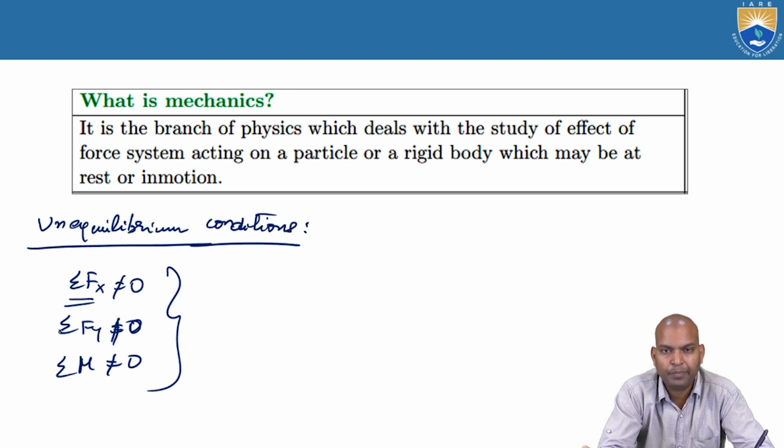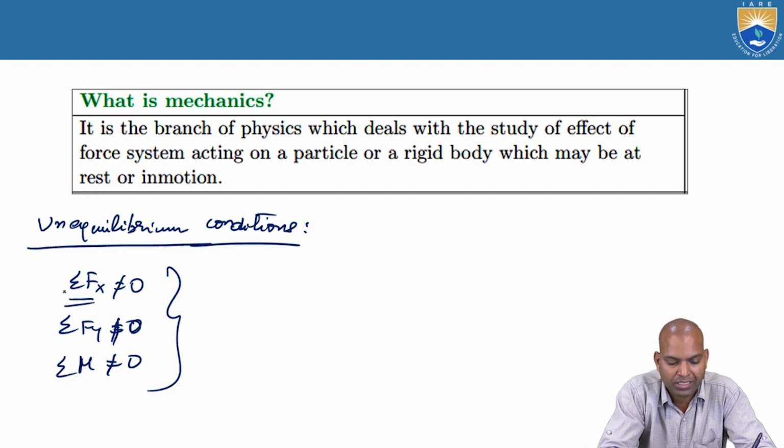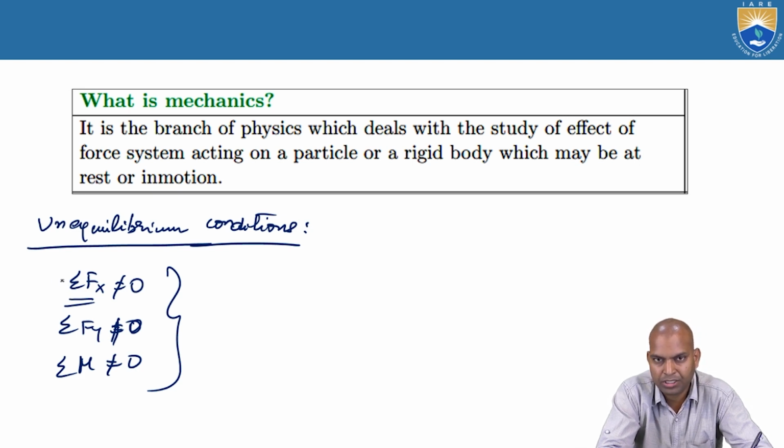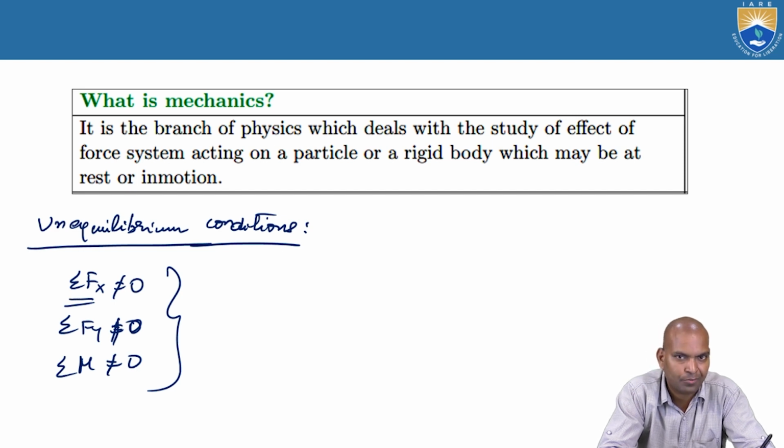That means it is completely in unequilibrium conditions. For our calculations of the reaction forces, the body should be under equilibrium, that is Σfx equal to 0, Σfy equal to 0 and Σm equal to 0. So understand this, then we can go for the next calculations.